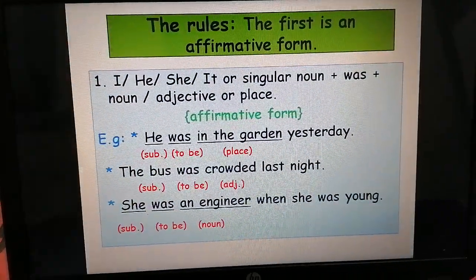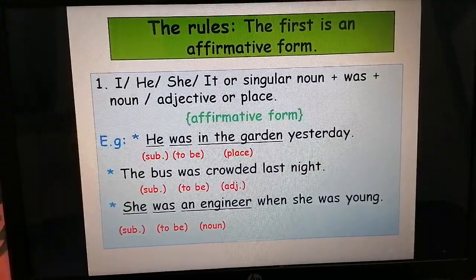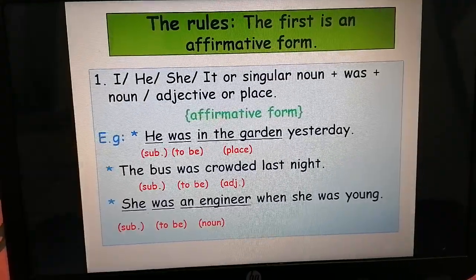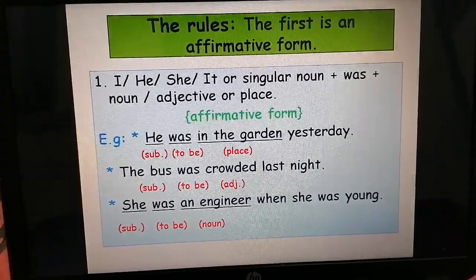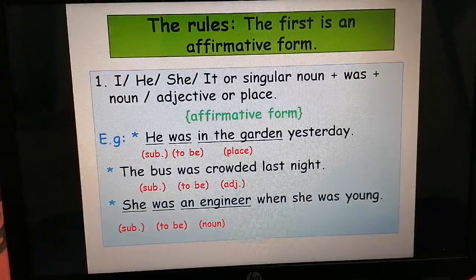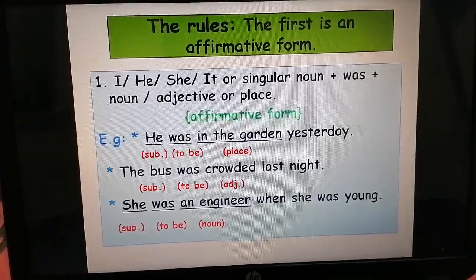First, I'll talk about the rules. The first rule is an affirmative form. Number 1, I, he, she, it, or singular noun plus was plus noun or adjective or place. For example, he was in the garden yesterday.